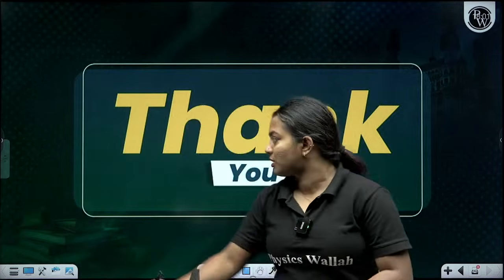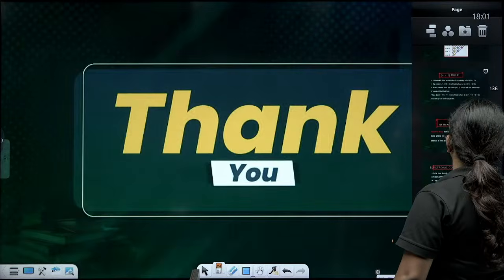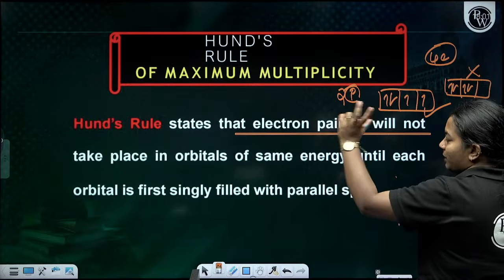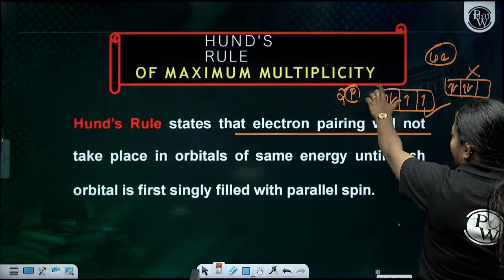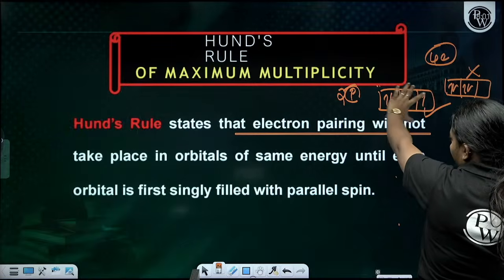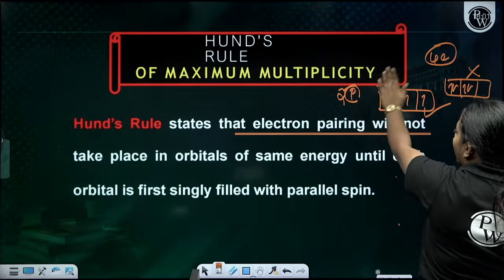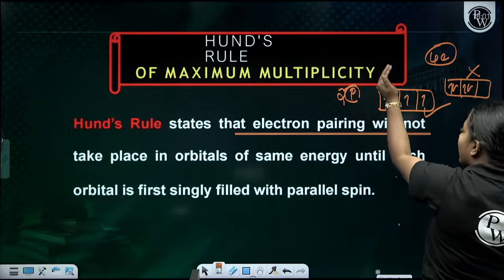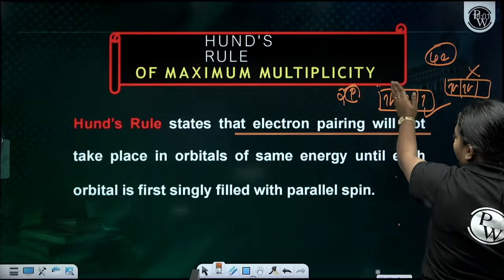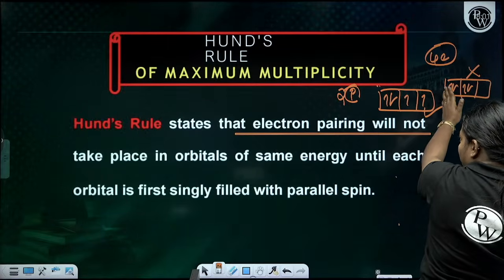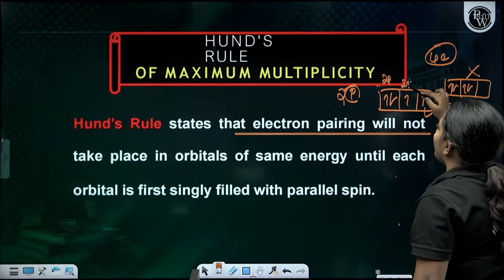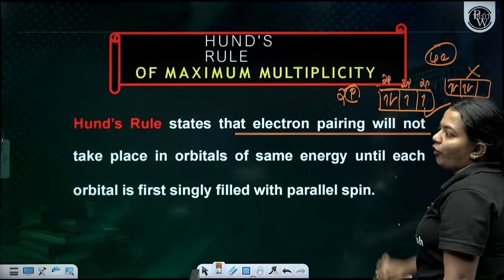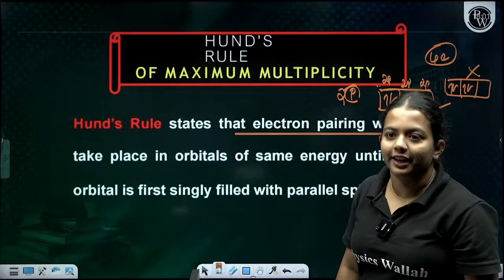So this is something which you have to keep in mind. You cannot fill it like this. The orbitals 2px, 2py, 2pz have the same energy. So they have to be filled singly first, and then you fill again. For example, with 4 electrons, you cannot fill 1, 2 here and 1, 2 there. You have to fill the 3 first, which have the same energy, because this is 2px, this is 2py, this is 2pz. We fill them singly, and then we can fill the fourth one. Clear, children? Exactly, Maria.